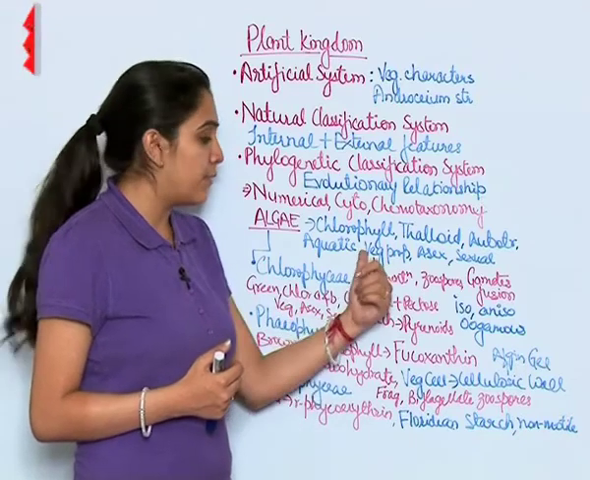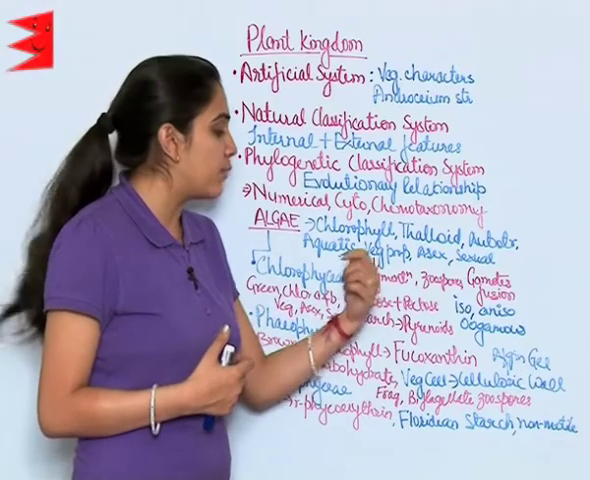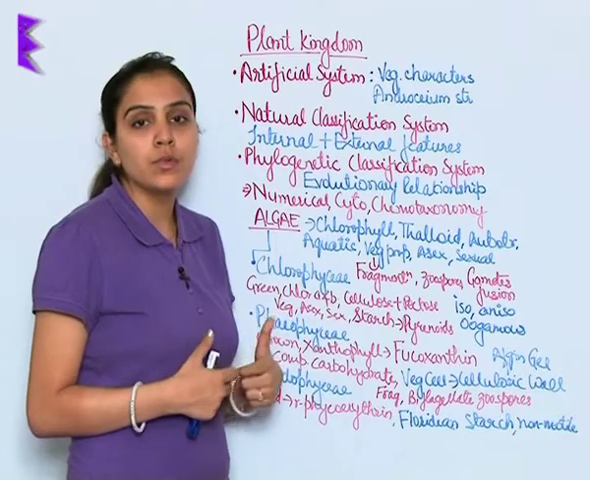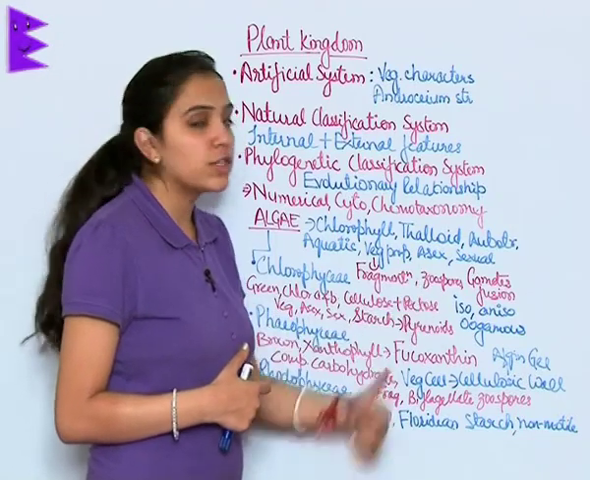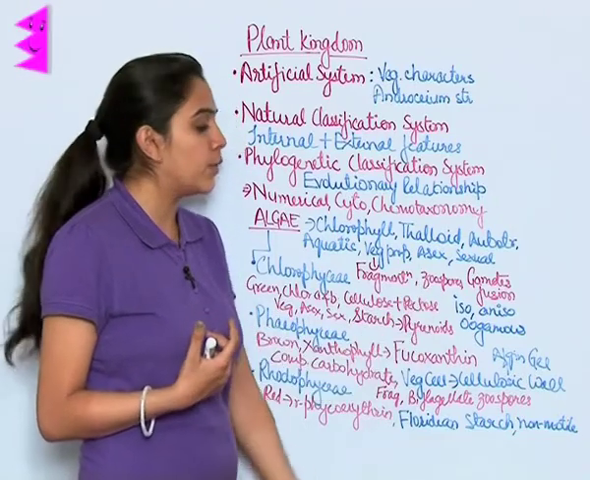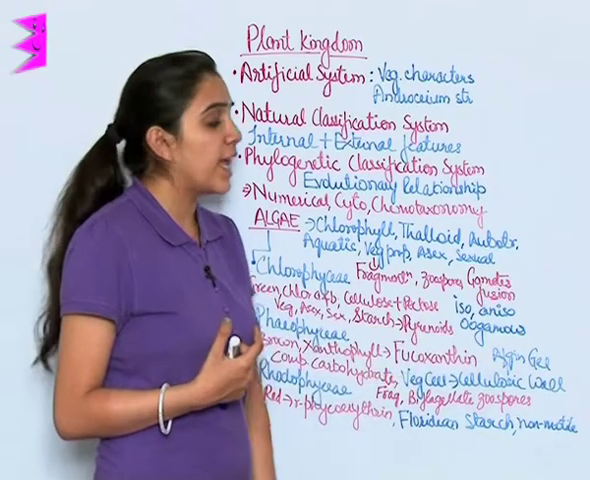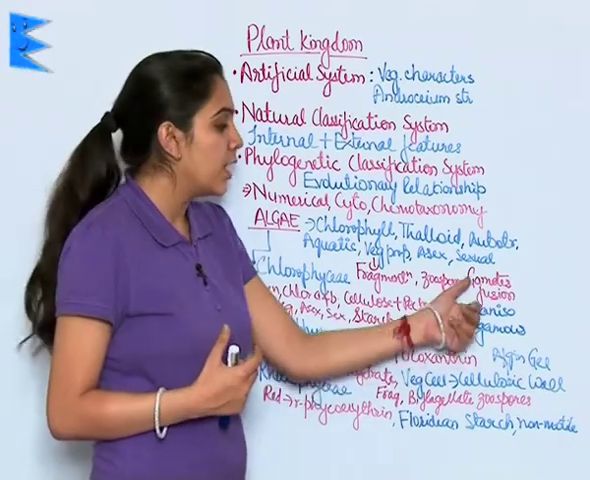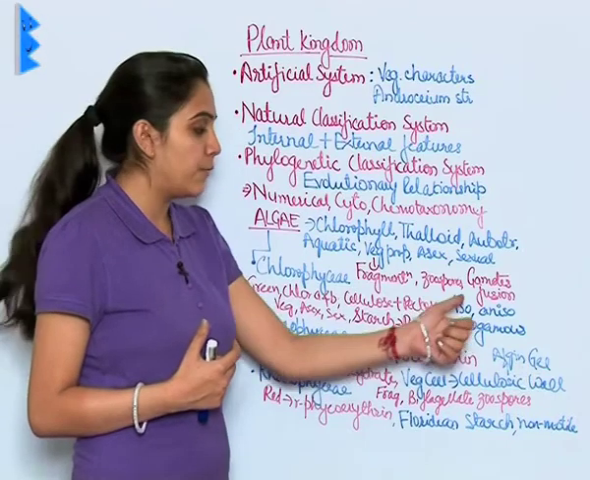When they are reproducing vegetatively, they reproduce through fragmentation. In case of asexual reproduction, they reproduce through zoospores, and in case of sexual reproduction, they reproduce through gametes fusion.